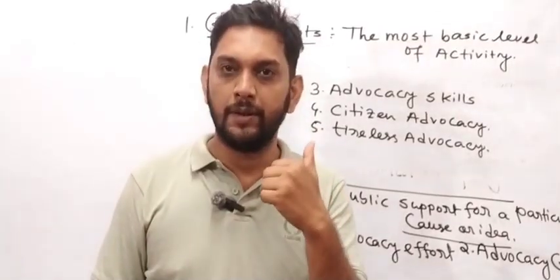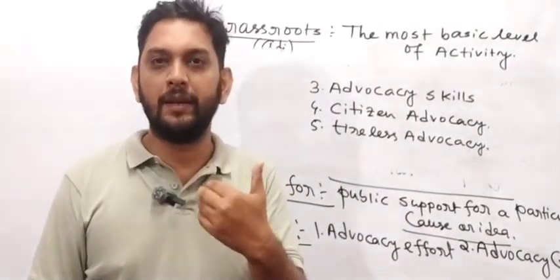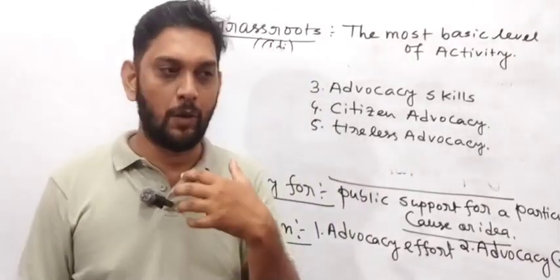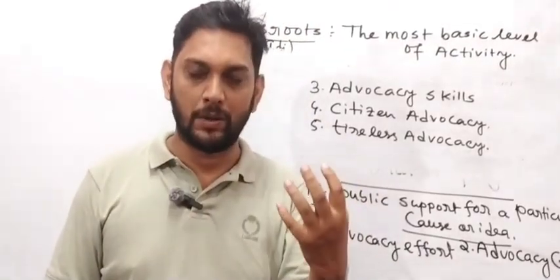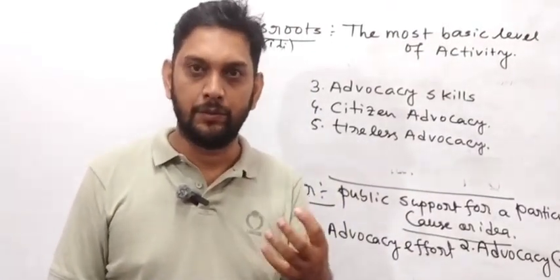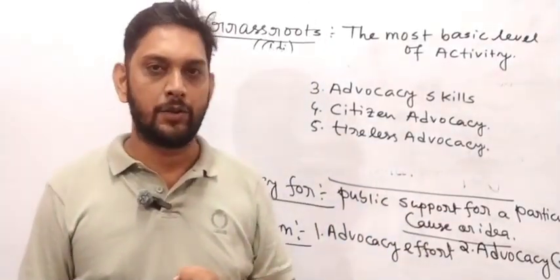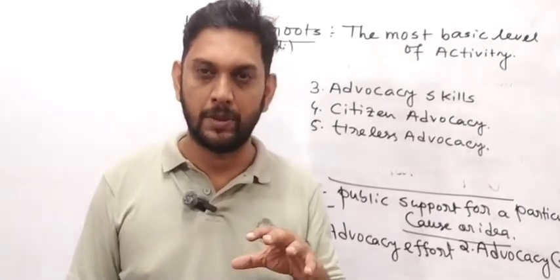Somebody is fighting for this animal. They want to bring a law, to make some law on this particular animal, that a law should be enacted for that kind of animals so that they can be protected or conserved.